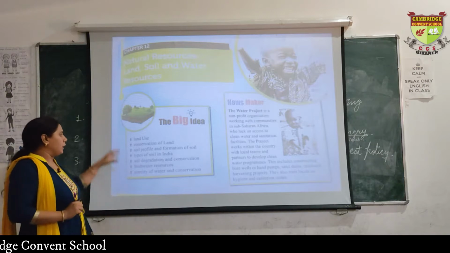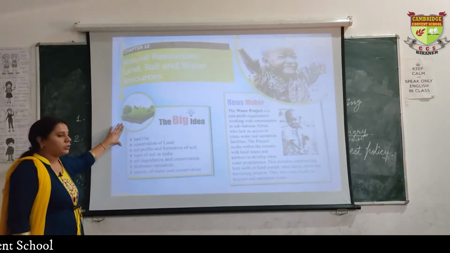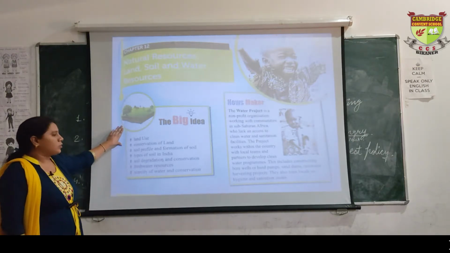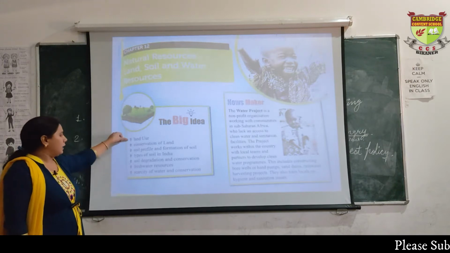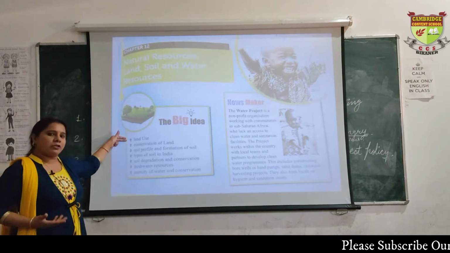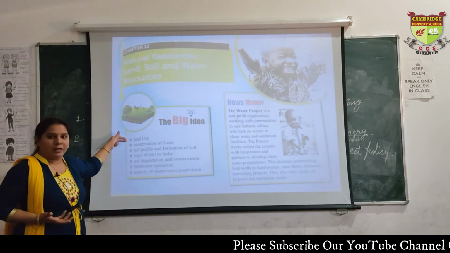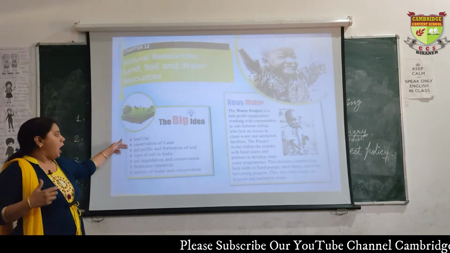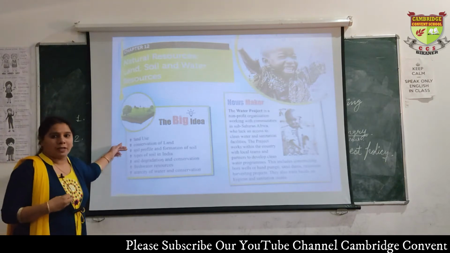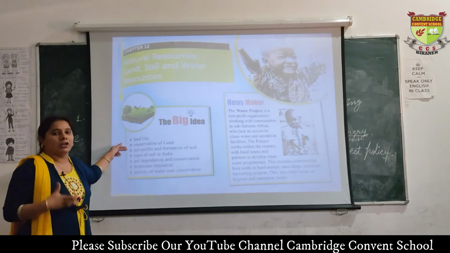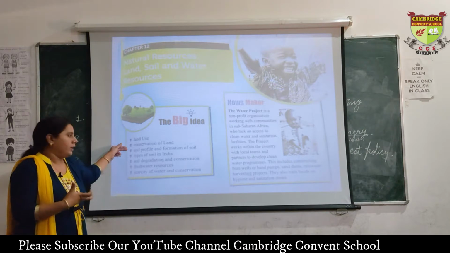We are reading about resources and the main resources we are going to study. About land resources, how they are useful to us, how we are using our land resources, then how we can conserve our natural resources, यानी उसको कैसे बचा सकते हैं.